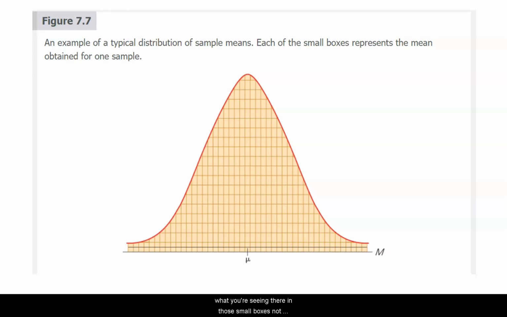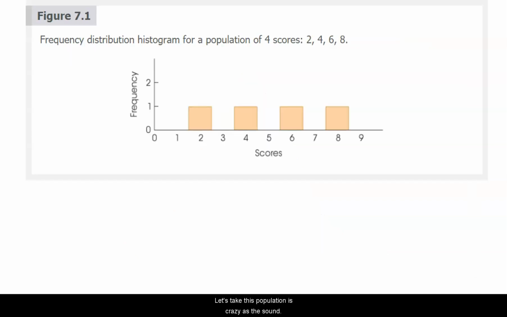Here's an example of a typical distribution of sample means. What you're seeing there in those small boxes are not individual scores, but actually means from one sample. So if you can imagine all the means from one sample that are taken, and those are represented by each of those boxes, we're no longer speaking of individual scores. So let's take this population, as crazy as this sounds.